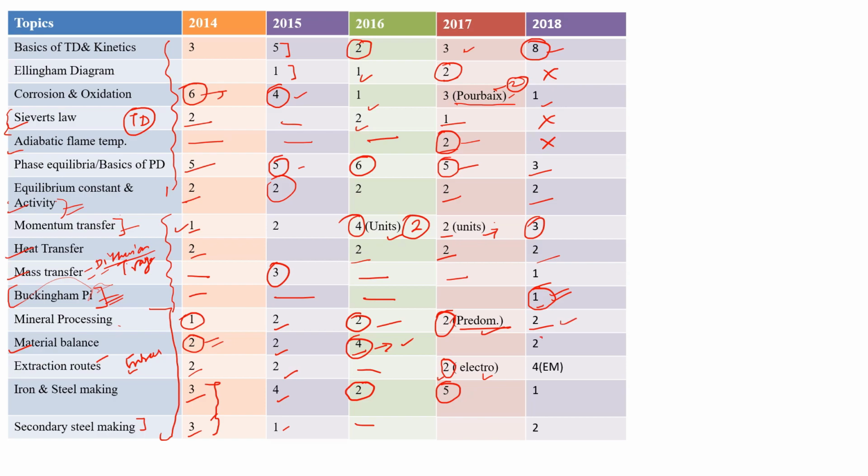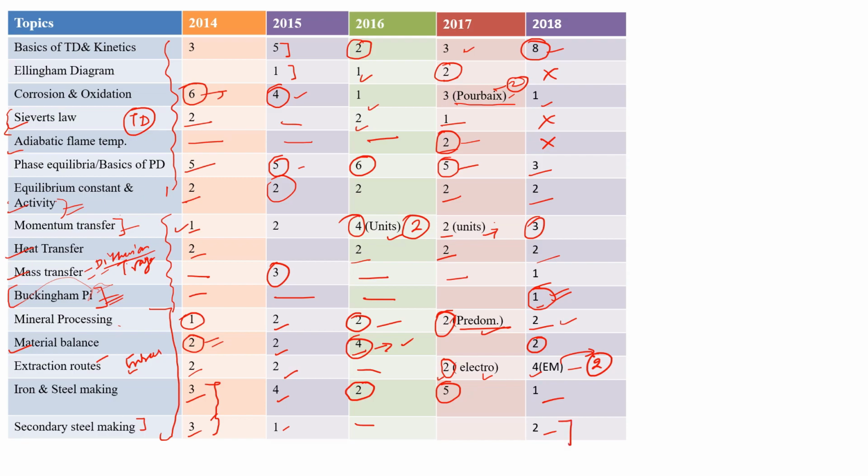Material balance 2 marks. A 4 marks question was from the extraction route, and from this extraction route a 2 marks question was from electrometallurgy, that was numerical. Okay, and sometimes they asked electro deposition and electrolytic refining questions, so that was very important. So you should revise those concepts, recall those concepts from your notes. Okay, so iron and steel making 1 mark and secondary steel making 2 marks.